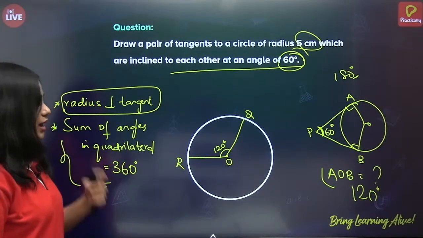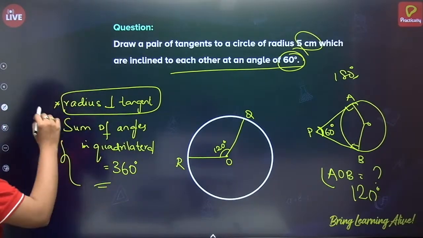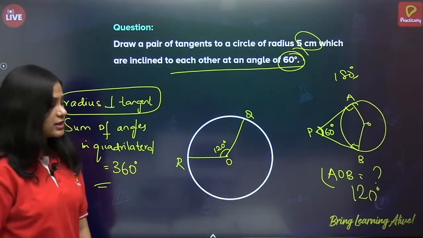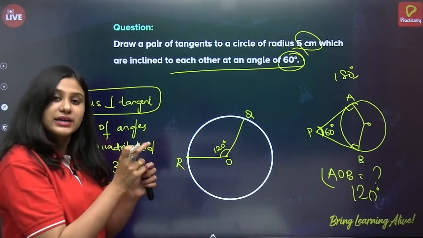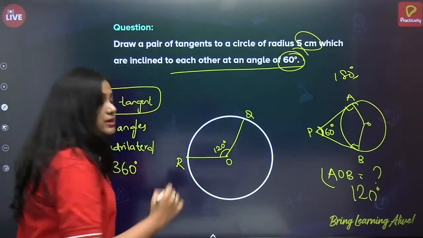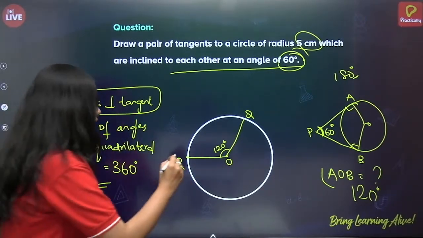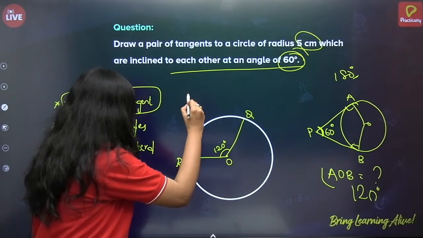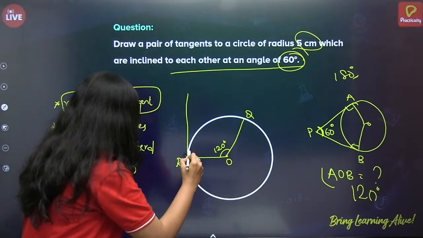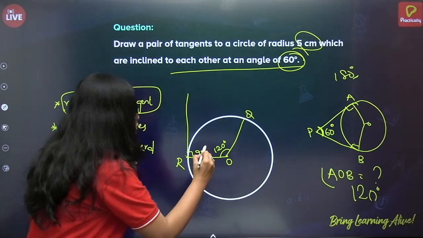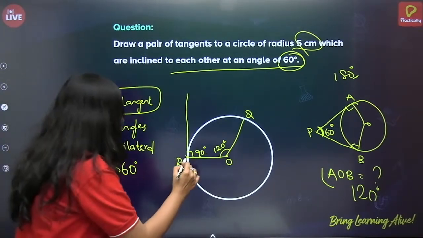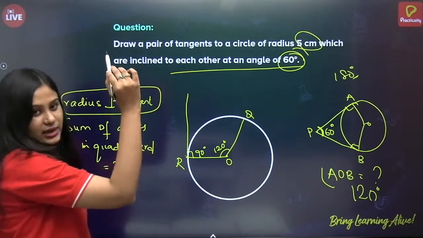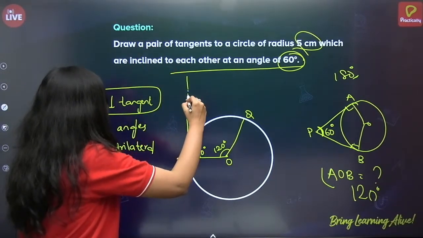Now what do I know? I know that a tangent is perpendicular to the radius. Correct? So here I will be drawing again a 90 degrees line. Place the protractor here and measure 90 degrees. So it will be somewhere like this. This is my 90 degrees. Use a protractor, measure 90 degrees at point R and draw a line.